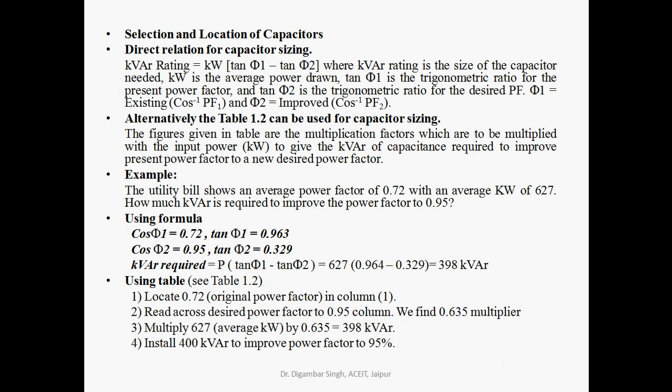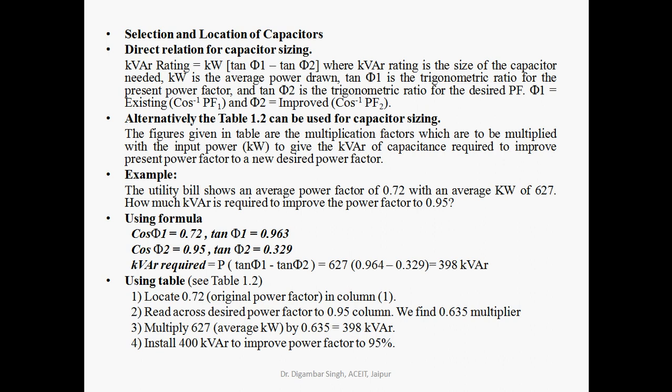That means tan phi 1 is the trigonometric ratio for the present power factor and tan phi 2 is the trigonometric ratio for the desired power factor. So phi 1 is existing and phi 2 is improved. The alternative is given in the table.